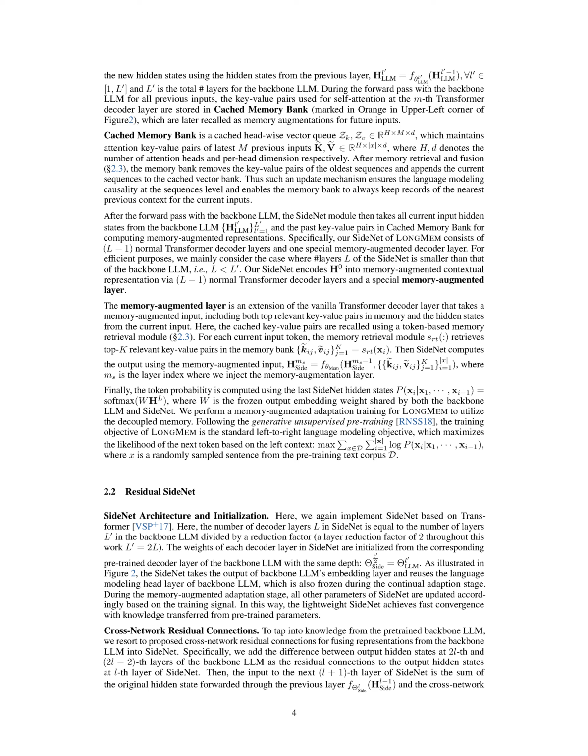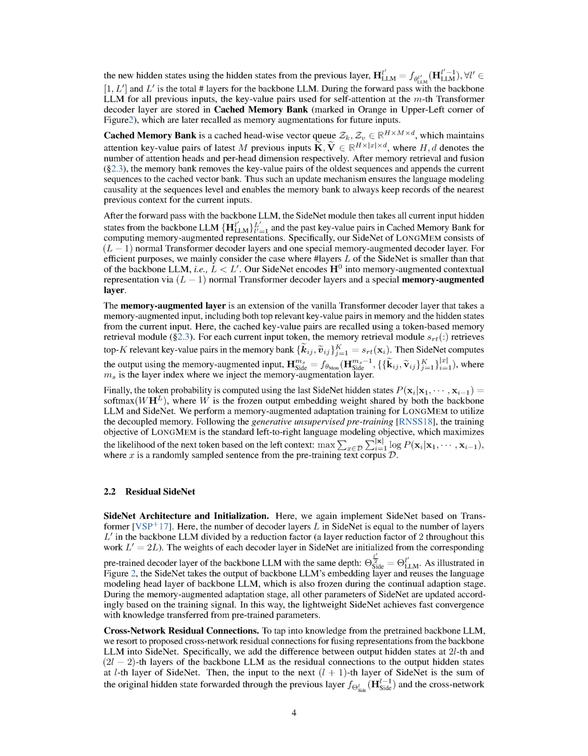To kickstart the learning process of SideNet, we use the weight values of the corresponding layers from the pre-trained backbone LLM. Thus, each decoder layer in SideNet gets a head start by using the same depth weight values from the backbone LLM. The SideNet's operational flow begins with taking the output from the embedding layer of the backbone LLM. Additionally, it also reuses the language modeling layer from the backbone LLM, which remains unchanged during the continual adaptation phase. The rest of the parameters in SideNet are adjusted during the memory-augmented adaptation stage based on the training signals received. As a result, SideNet, while being lightweight, can learn quickly by leveraging the knowledge transferred from the pre-trained parameters.